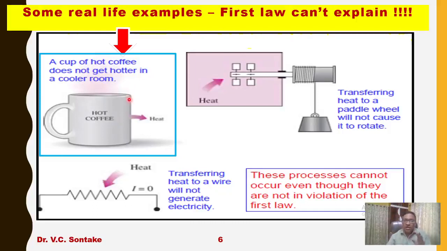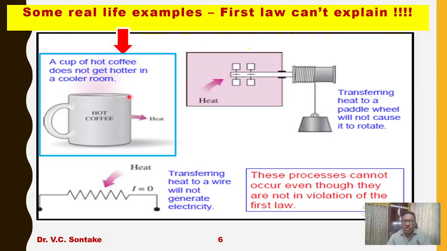Now here, in both cases, energy conversion is taking place. Even if we are receiving some heat from the colder room into the hot coffee, some form of energy conversion is taking place. And the first law says that whenever there is an energy conversion, that process or cycle is possible.